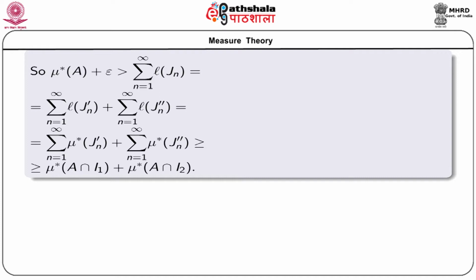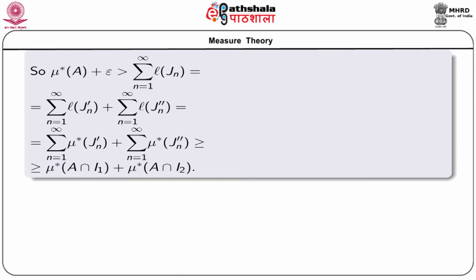Why? Because if we consider the set A intersection I1, we already have that A intersection I1 is a subset of the union over n of Jn dash. So, we can use the countable subadditivity of the Lebesgue outer measure.